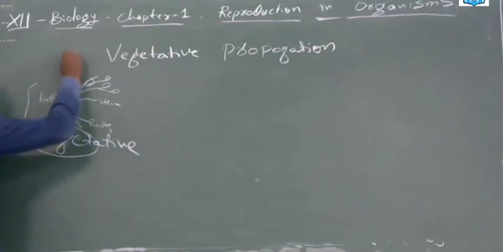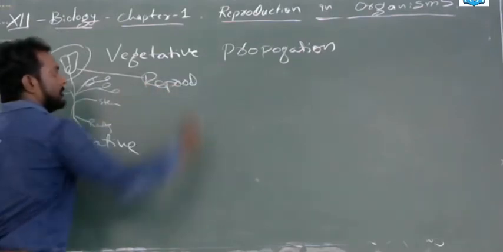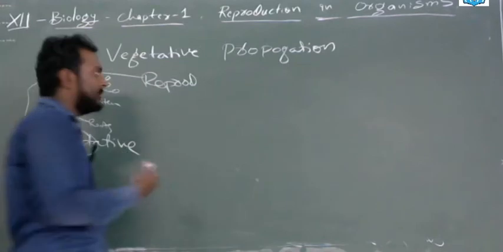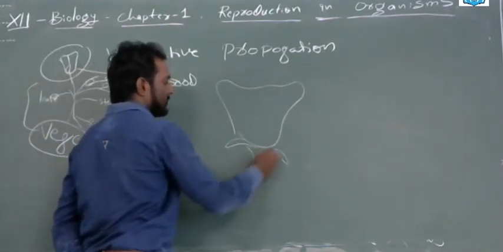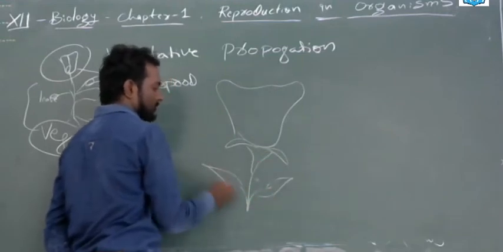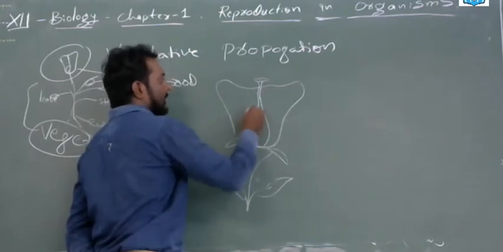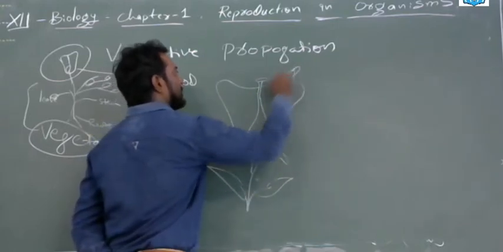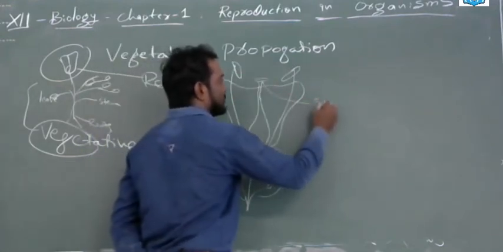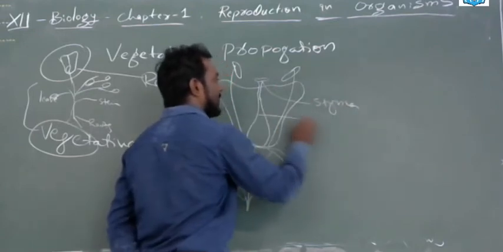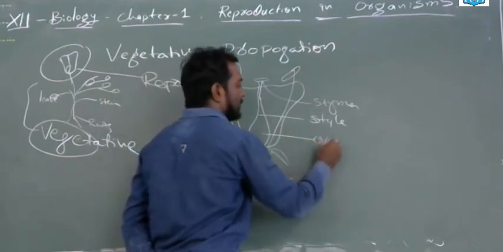And the flowers come under the reproductive part. So generally in all plants, in the flower there will be a stigma, which you have studied in 10th class, and there will be anthers. There is the stigma, the style, and here the ovary.